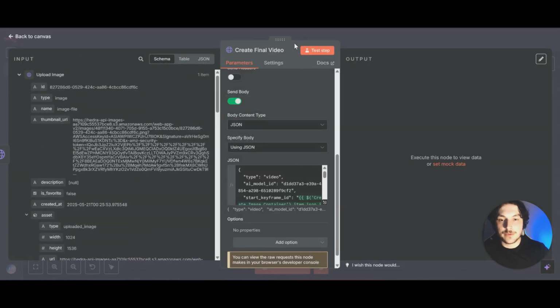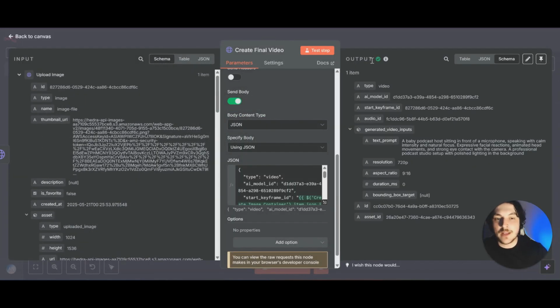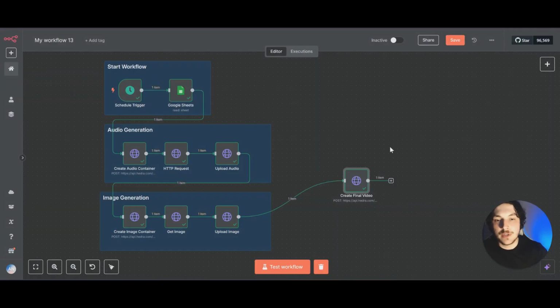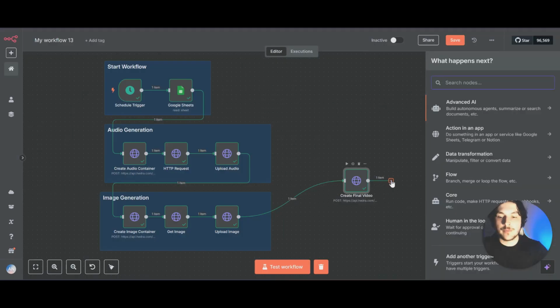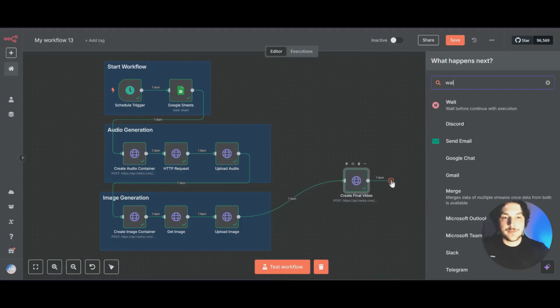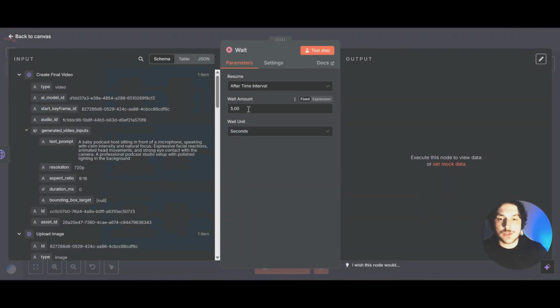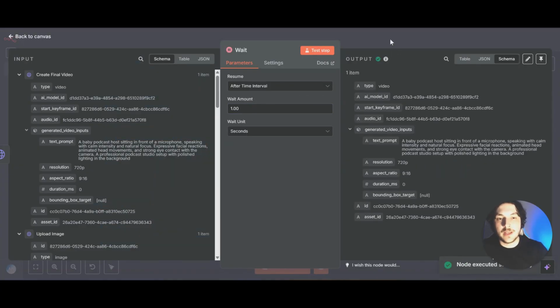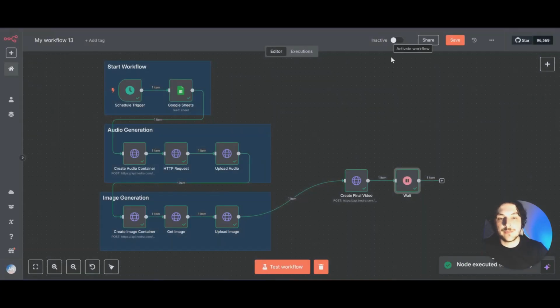So if we click out and we test step, we could see that it was successful, and now Hedra is hard at work creating this video for us. So what we need to do is add a wait node. So you just type in wait. And what we can do for now is we'll set this to 1 second, just so we can get the information. Test step. And then we can click out of this node.